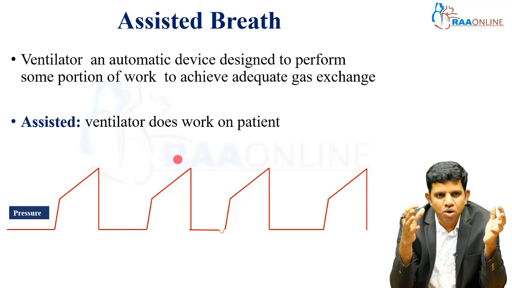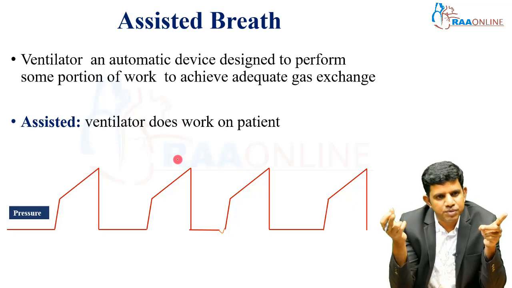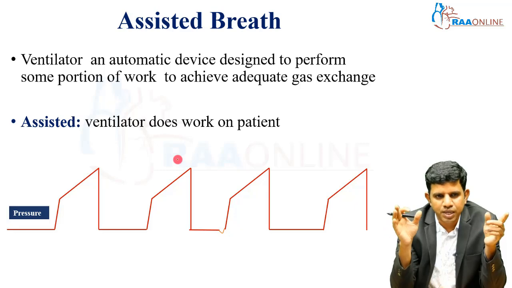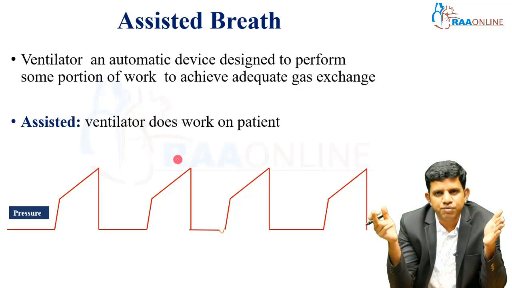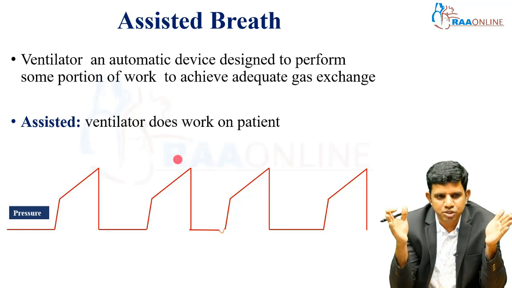All our ventilators are automatic devices designed to perform some portion of work to achieve adequate gas exchange. Assisted means the ventilator does work on a patient, which means the patient initiates the breath and the ventilator works for the patient. That is an assisted breath.